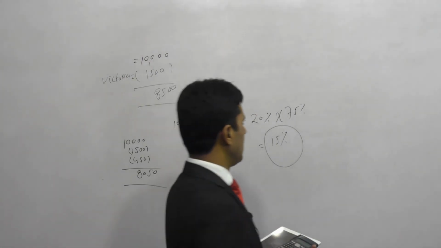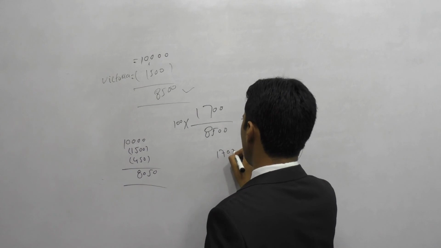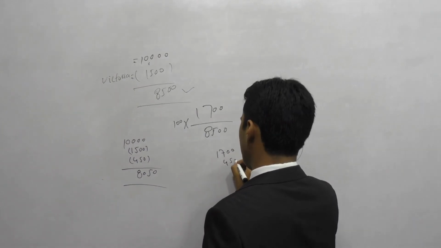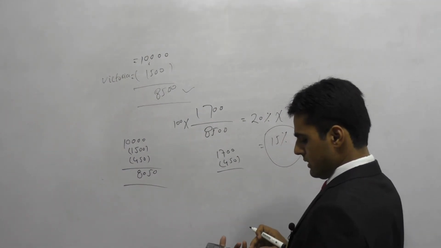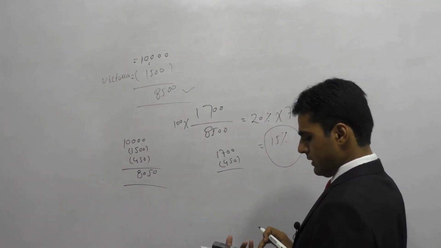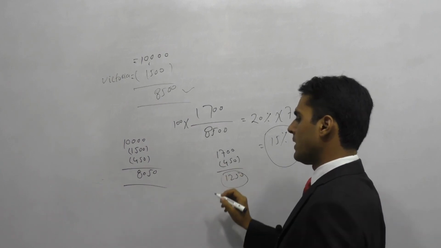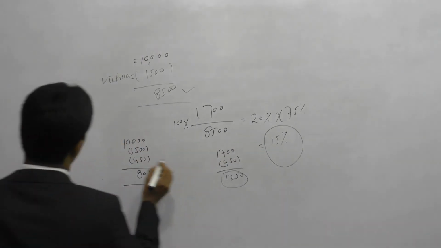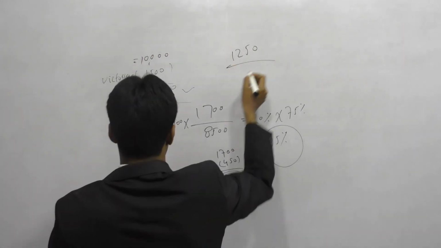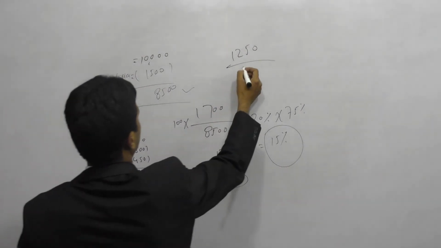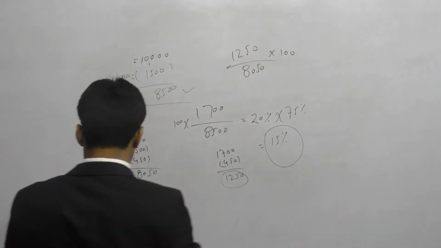Now how many shares does Melba have now? Melba had 1700 shares. Out of that, 450 are bought back. Remaining shares are 1700 less 450, so 1250 shares remain with Melba. Now let's see the percentage in the company. It is 1250 shares out of a total of 8050, multiplied by obviously 100.